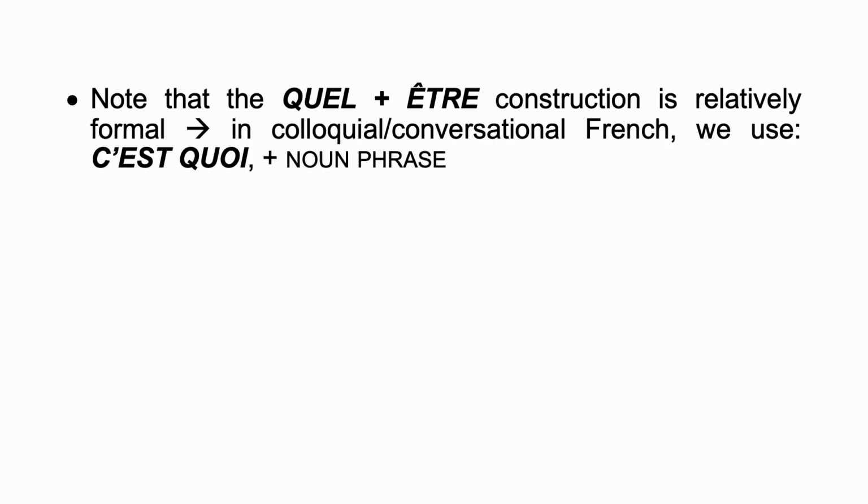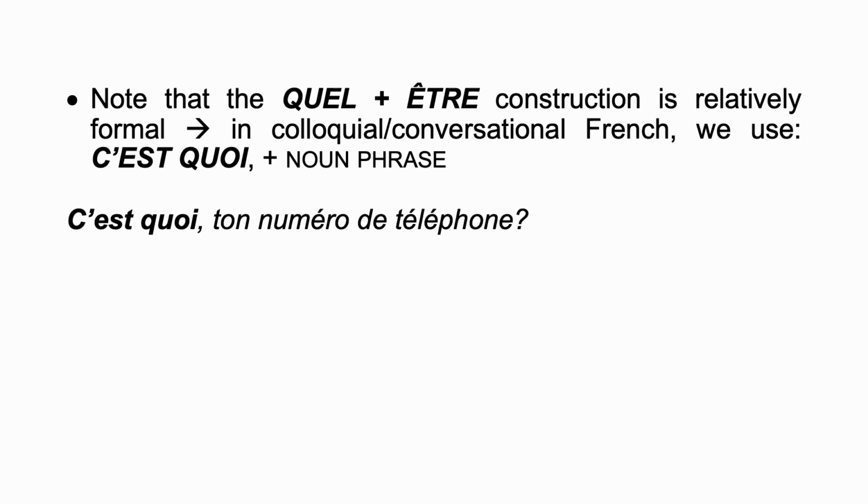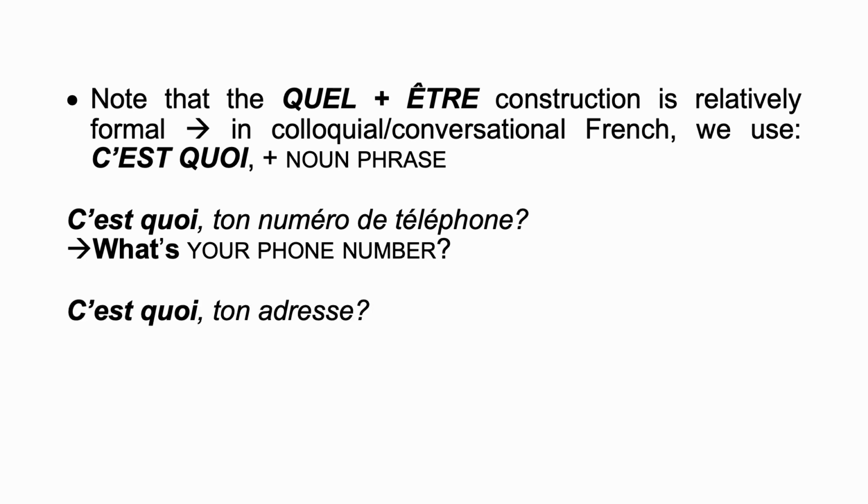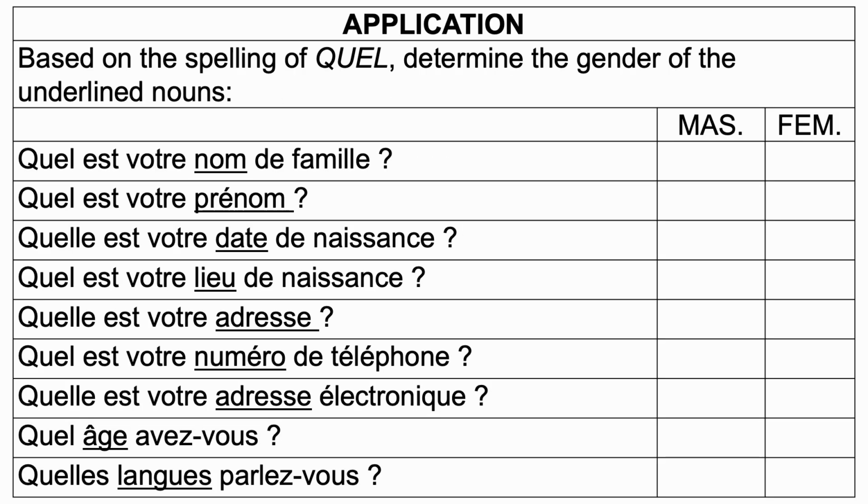Note that the quel plus être construction is relatively formal. In colloquial or conversational French, we tend to use c'est quoi followed by a noun phrase. Consider this example from the vocabulary list. C'est quoi ton numéro de téléphone? That means what's your phone number. So instead of saying quel est ton numéro de téléphone, which is a bit formal, you would prefer to say c'est quoi ton numéro de téléphone in more informal contexts. Same thing, c'est quoi ton adresse means what's your address, and you would use c'est quoi ton adresse instead of quelle est ton adresse.